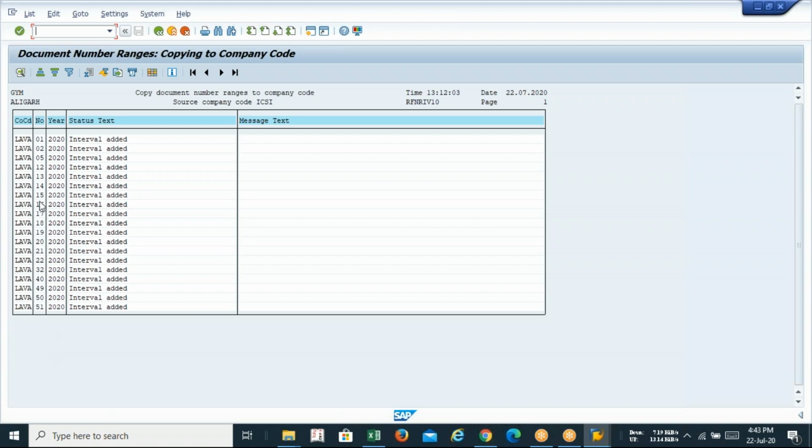So you can see 15 for the vendor payment, 18 for the customer invoice. If these number ranges are copied or created in your company code, it means your company code is ready to post all these kinds of documents.